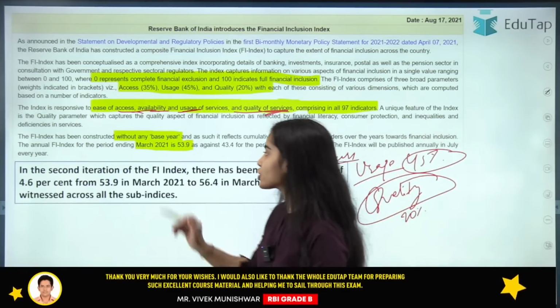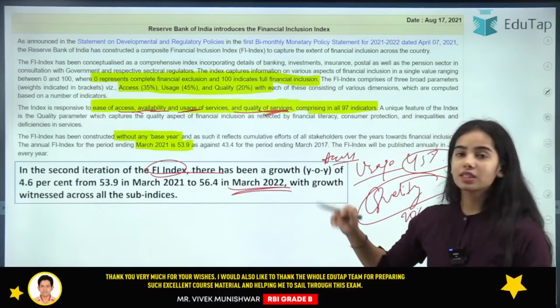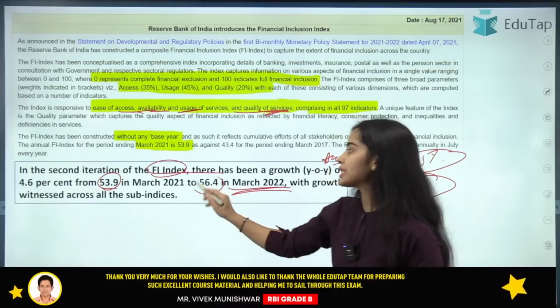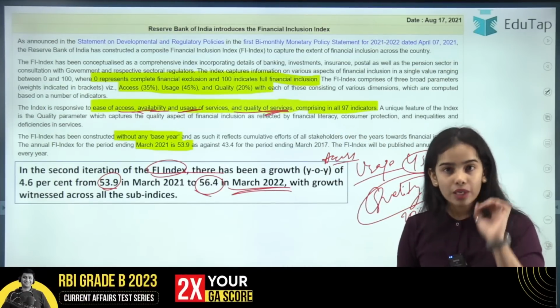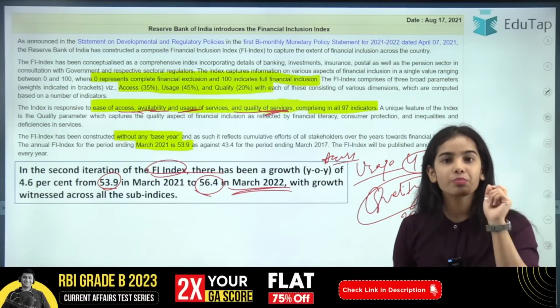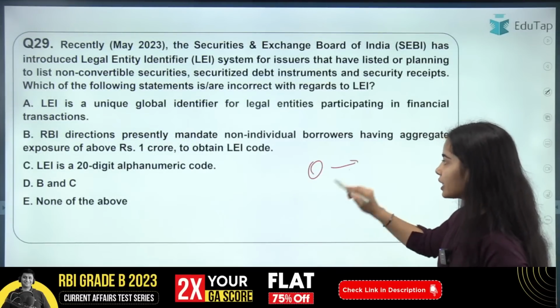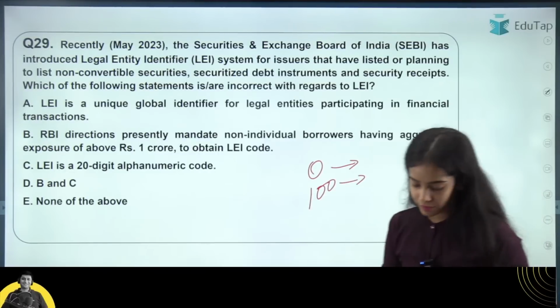In the second iteration of the Financial Inclusion Index that happened in March 2022, the index increased from 53.9 to 56.94. Now tell me, 0 means what? 0 Financial Inclusion Index means what? So first tell me what 0 Financial Inclusion Index means and what 100 Financial Inclusion Index means.